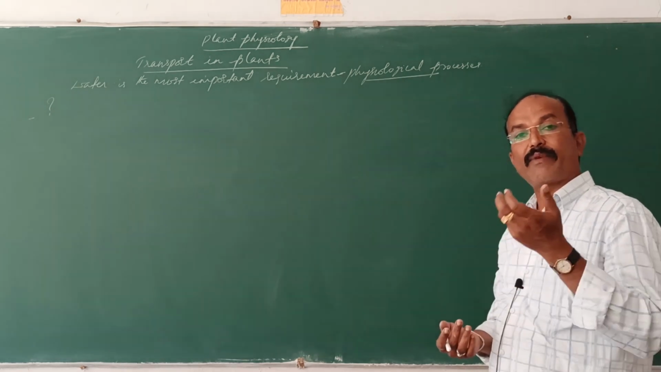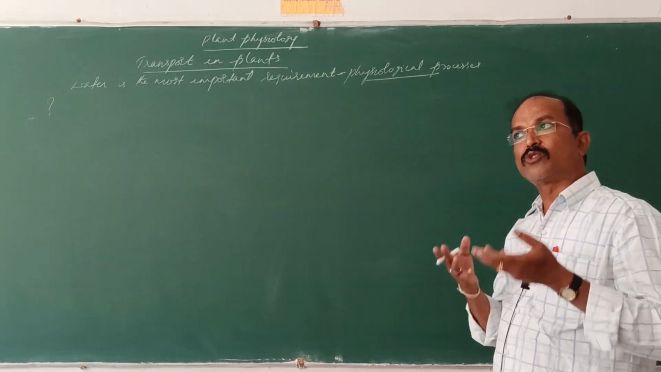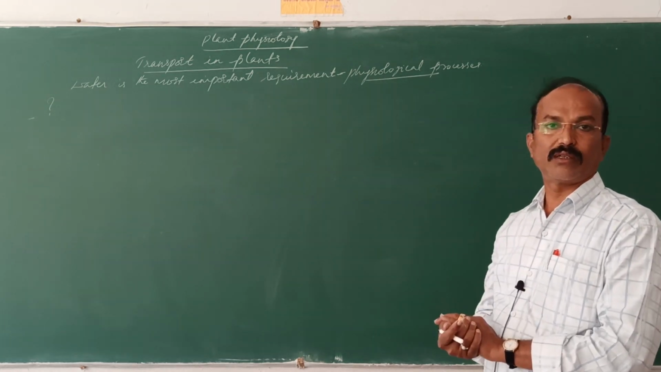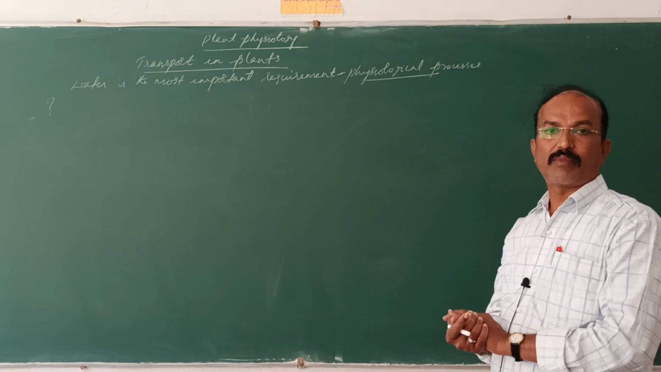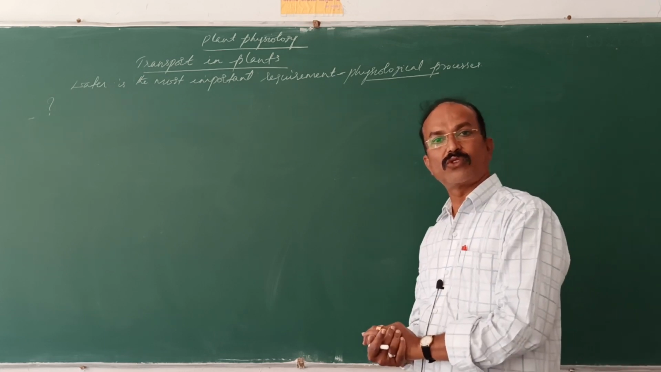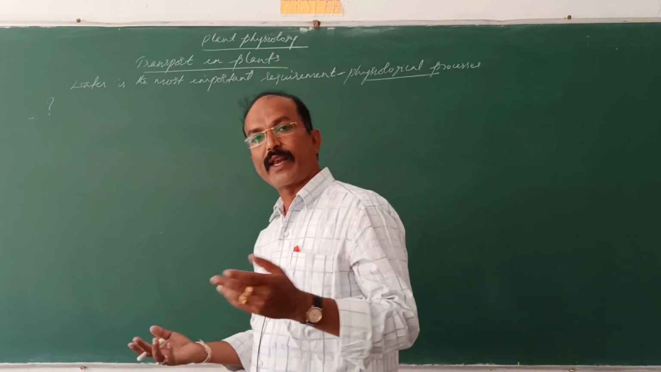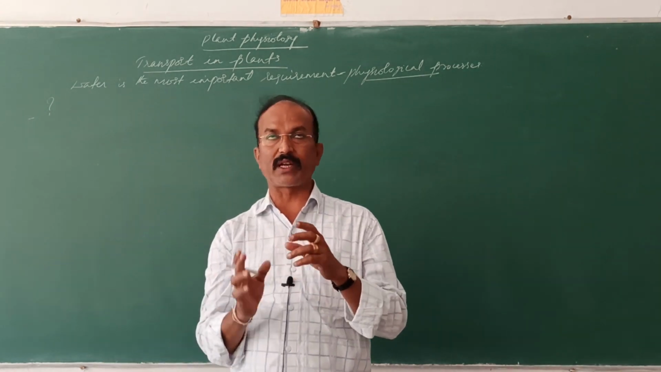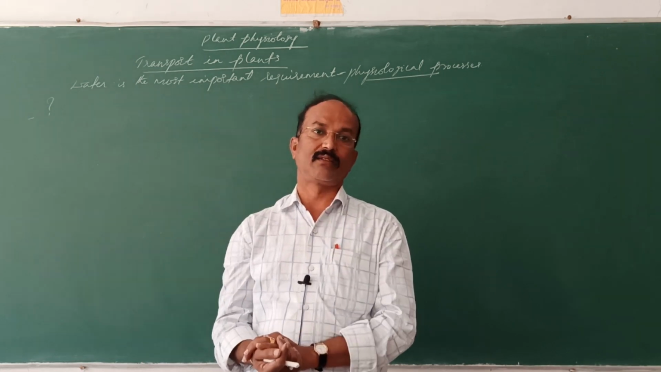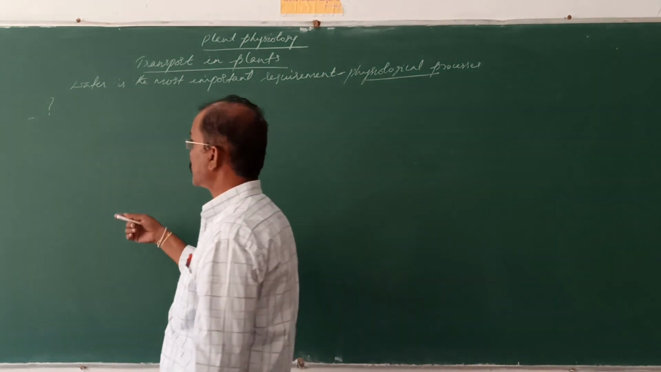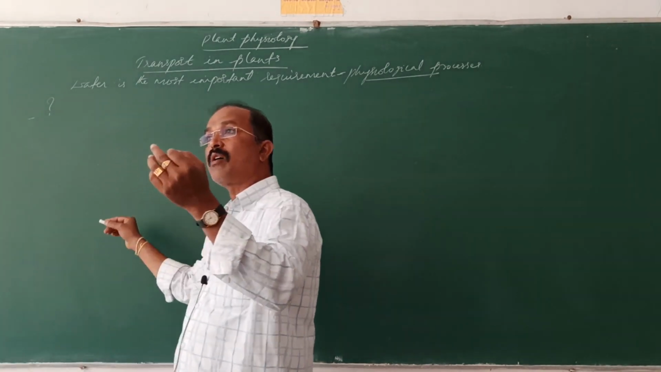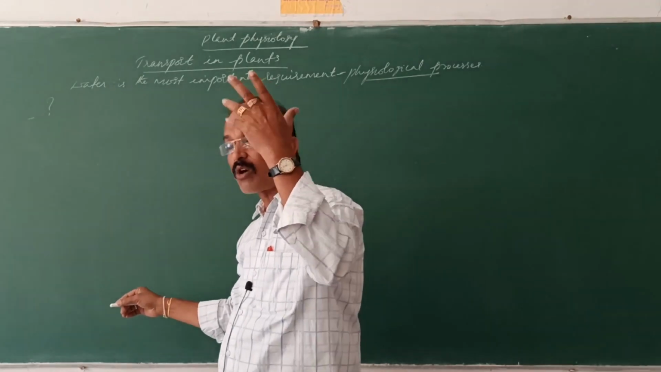So against the gravitational force, how is this water transported to the tip of the tree or the tip of the plant body? Even against the gravitational force, there is no pump or motor to push the water in the upward direction. So a number of questions arise: how does water reach the top of tall trees?